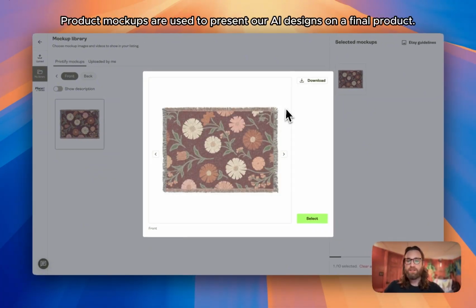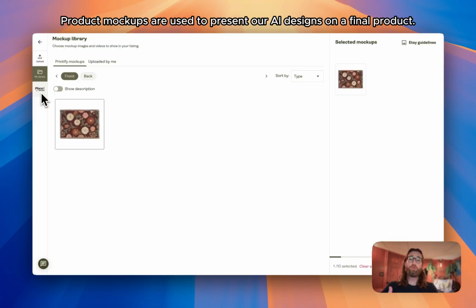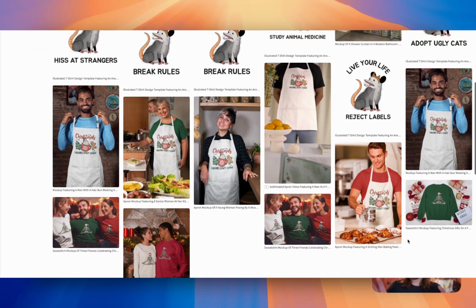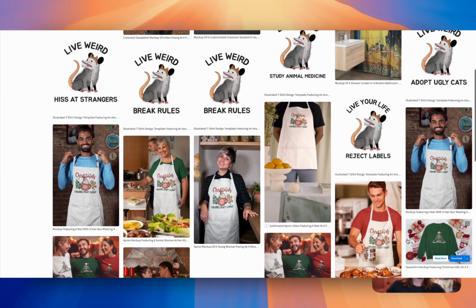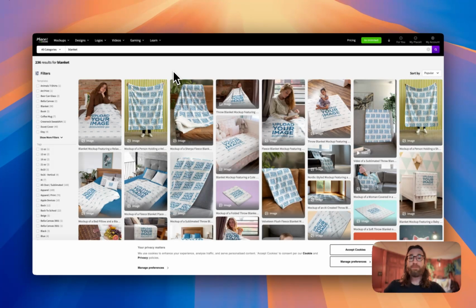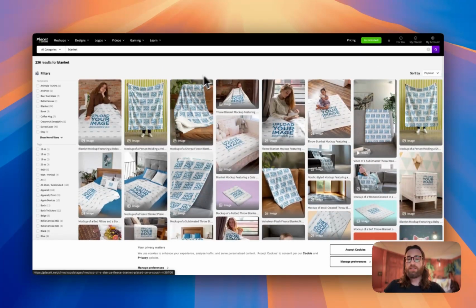For this one, it looks like there might only be this basic mockup here. So what you could do to make more mockups is actually link your Placeit account. And what Placeit does is they essentially allow you to generate mockups that you could upload to your listing so that you have more photos to show off the product and show it to your customer without actually ordering the product and having it. So for example, if you wanted more mock-ups of blankets like these, then you could essentially link your Placeit account to Printify.